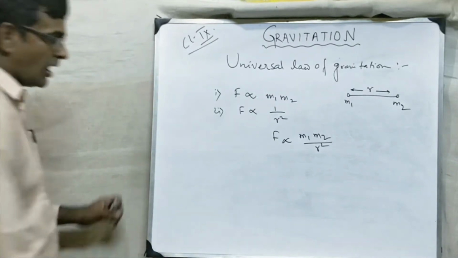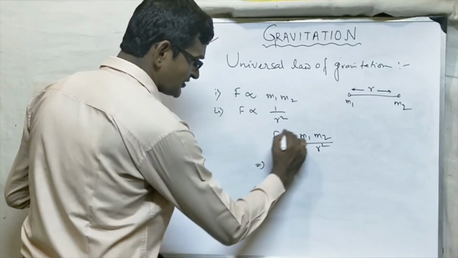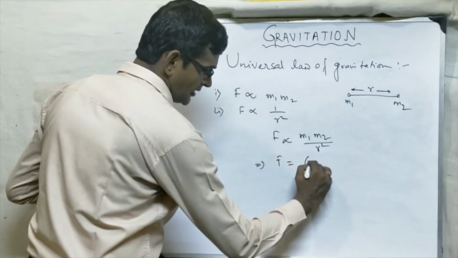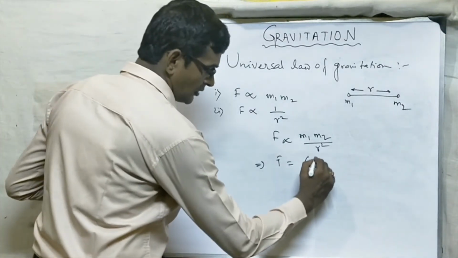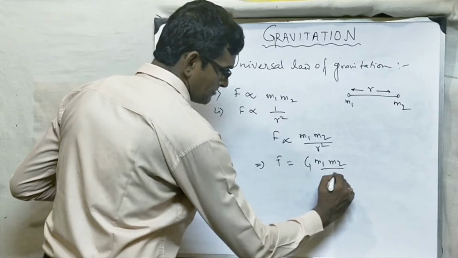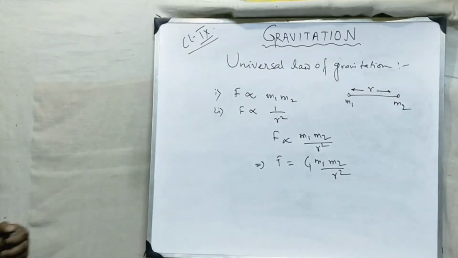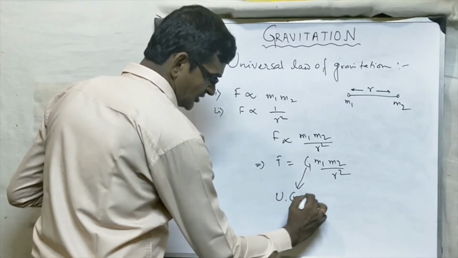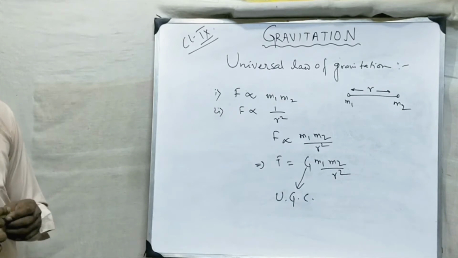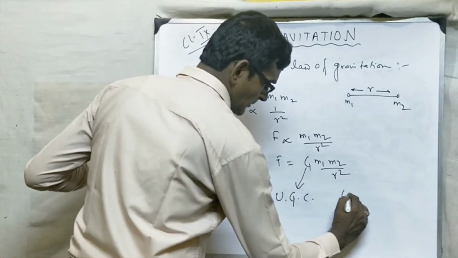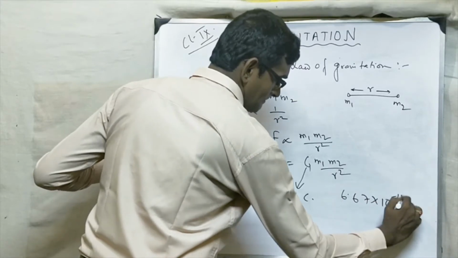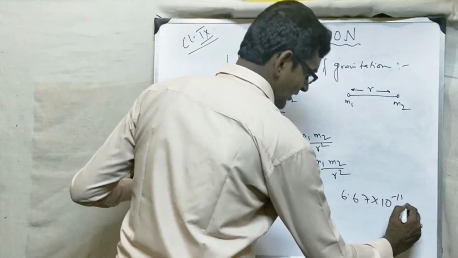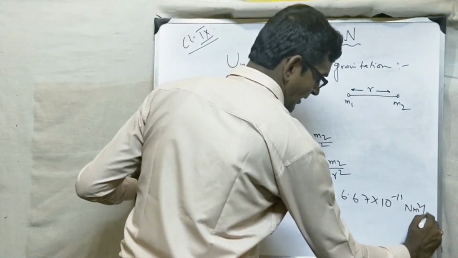Okay. And if I want to remove this sign of proportionality, then what do I have to do? I have to multiply this by a constant, and we are calling it G. So F is equal to G m1 m2 by r squared. And this G is called the universal gravitational constant. The value of it is very small, and the value is 6.67 into 10 to the minus 11 Newton meter squared per kg squared.